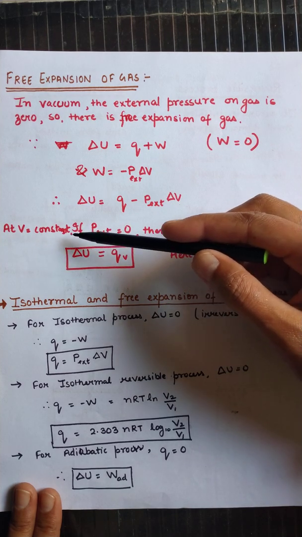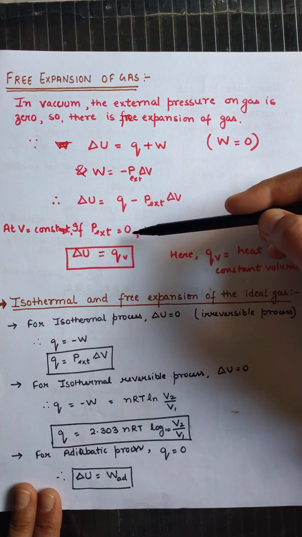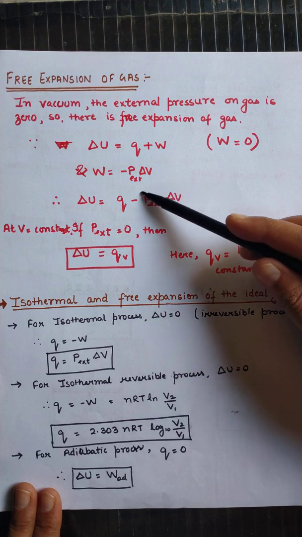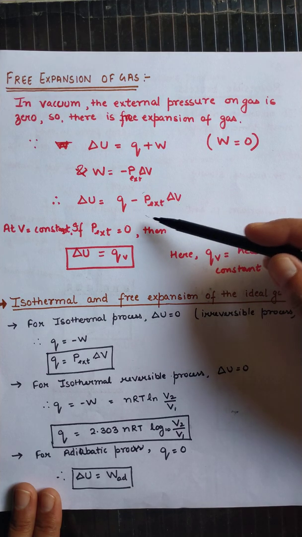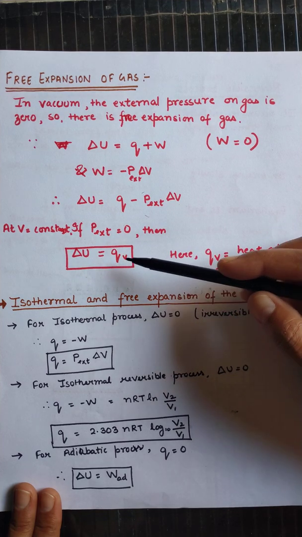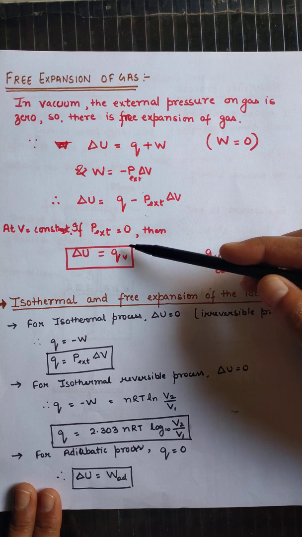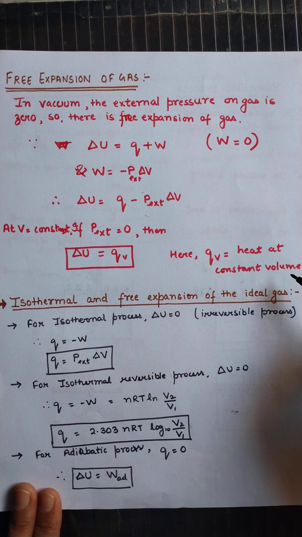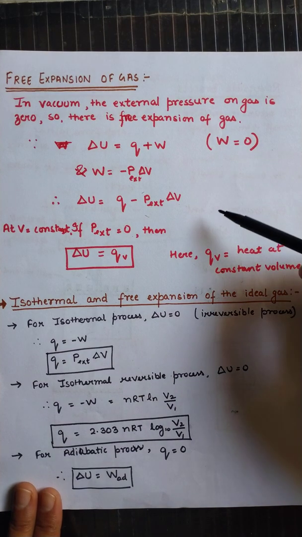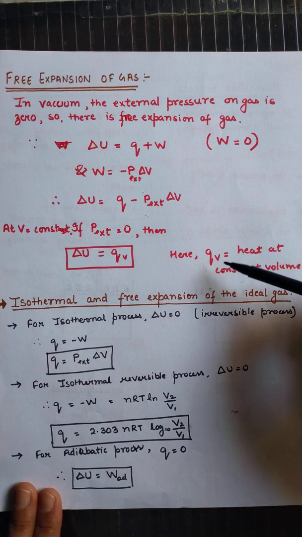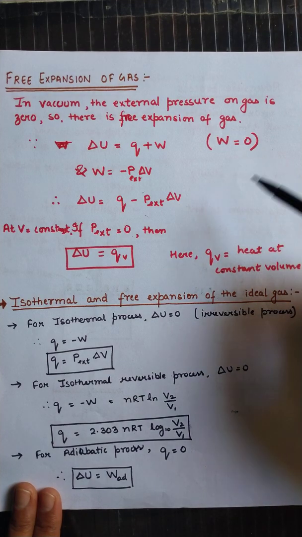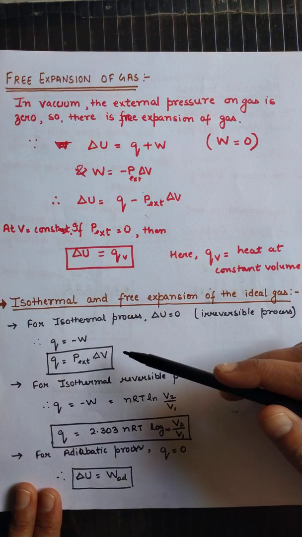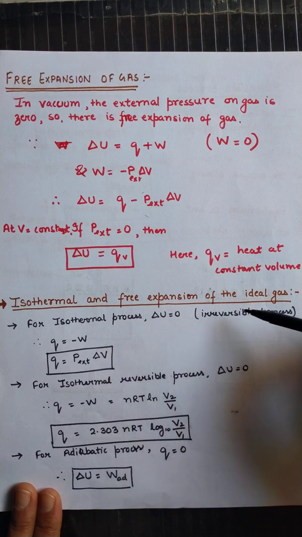But we know that at constant volume the external pressure is 0. So if external pressure is 0, the value of P delta V will be 0. That is why delta U is equal to Q V, where Q V is the heat at constant volume. Okay students, so this is the work done during the free expansion of a gas. You have to remember the work done will be 0 and internal energy will be equal to the heat at constant volume. Next one is the isothermal and free expansion of ideal gas.